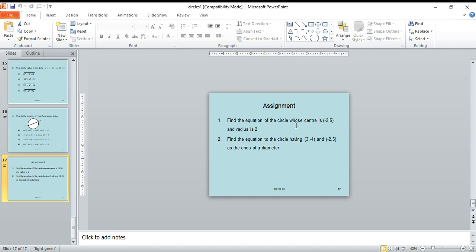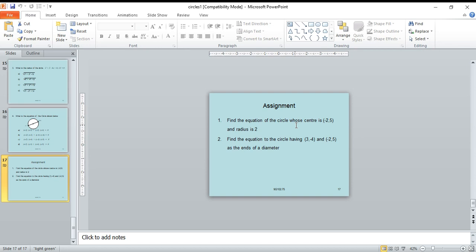Combining, x square plus y square plus 4x minus 10y plus 4 plus 25 equal to 4. The 4 cancels, so x square plus y square plus 4x minus 10y plus 25 equal to 0.